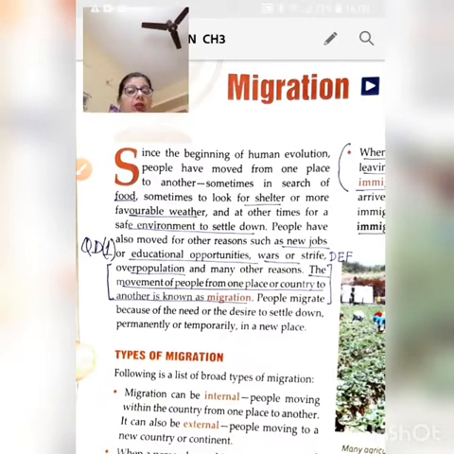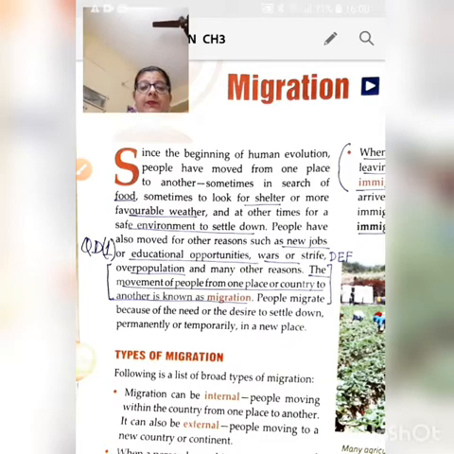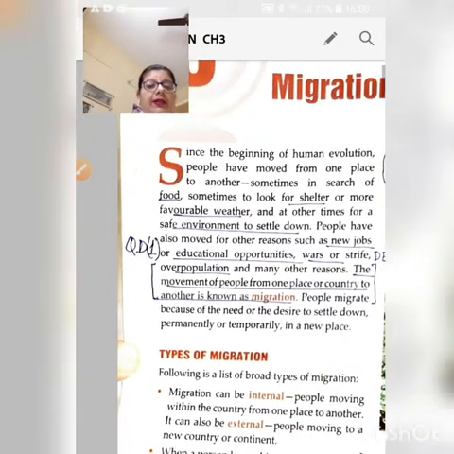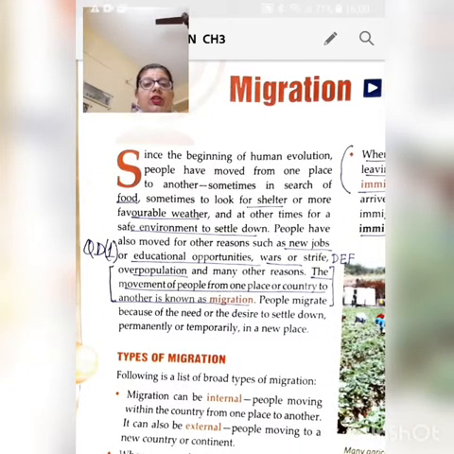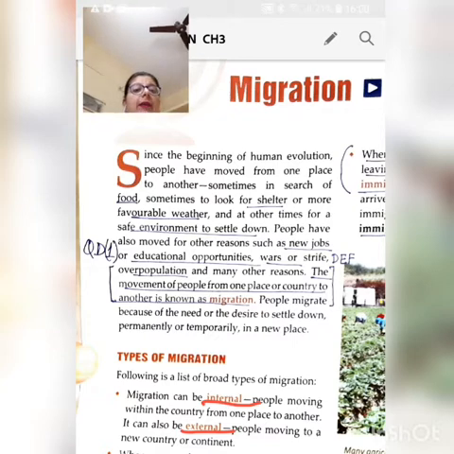Now, migration could be permanent or temporary. There are various types of migration, and these types of migration are internal migration as well as external migration. Now, internal migration is when people move within the country from one place to another, and external when people move to a new country or to a new continent, that is external migration.